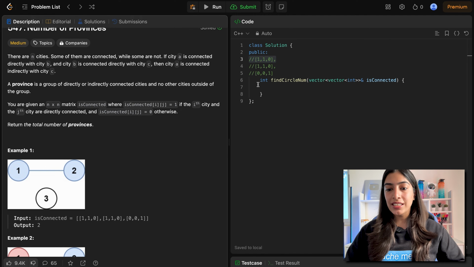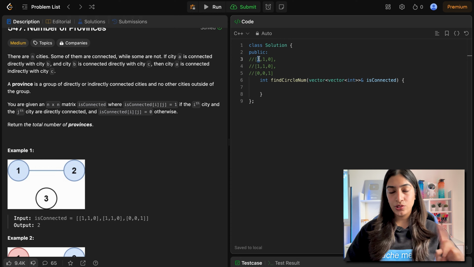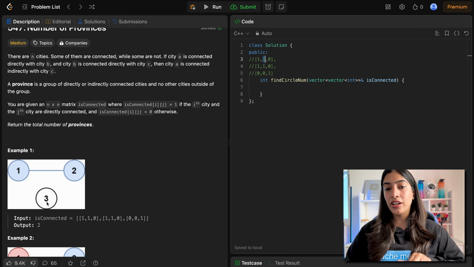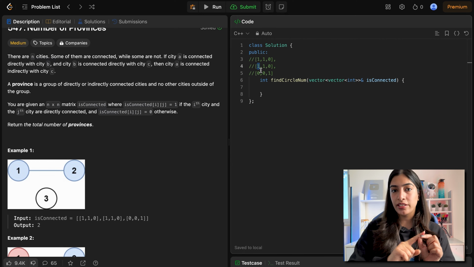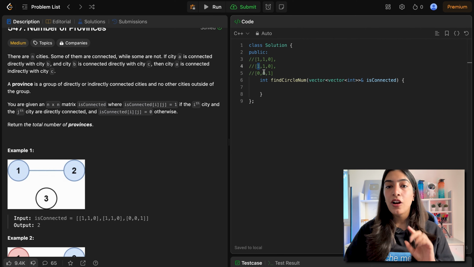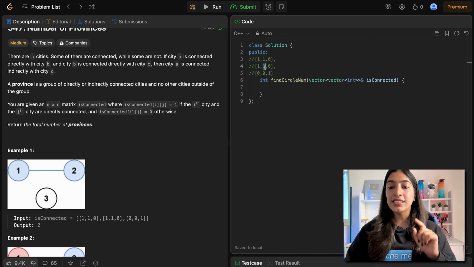So the first node is connected to itself, so that is 1. It is connected to the second node, which is this, and it is not connected to the third node. So it is 1 for itself, 1 for the second one, but for the third one it is 0. Similarly, for the second node, it is connected to 1, correct? So this is a bidirected graph, because 1 is also connected to 2, 2 is also connected to 1. You can go both ways. Or an undirected graph. Here 2 is connected to itself.